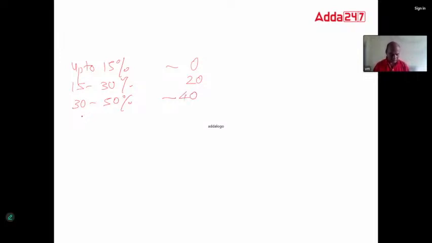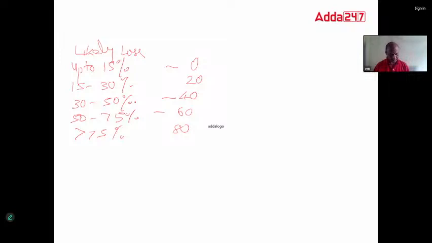Then 50 to 75% provisioning. This is related to likely loss. If this is the likely loss, then these are the provisions. So it is 60 BPS. And the last one is above 75%, which is 80 BPS. So learn this table by heart, this table was asked.